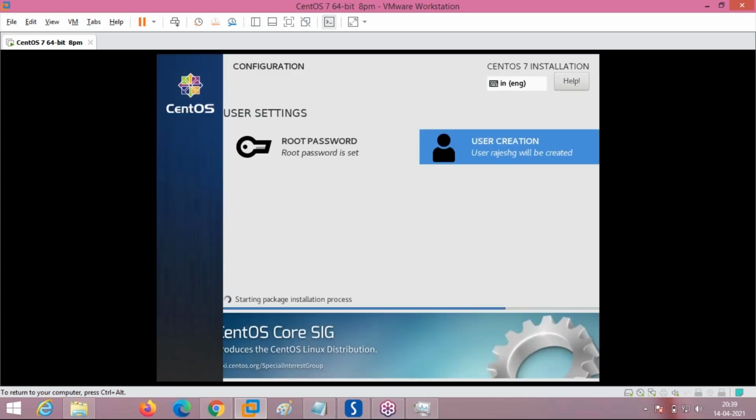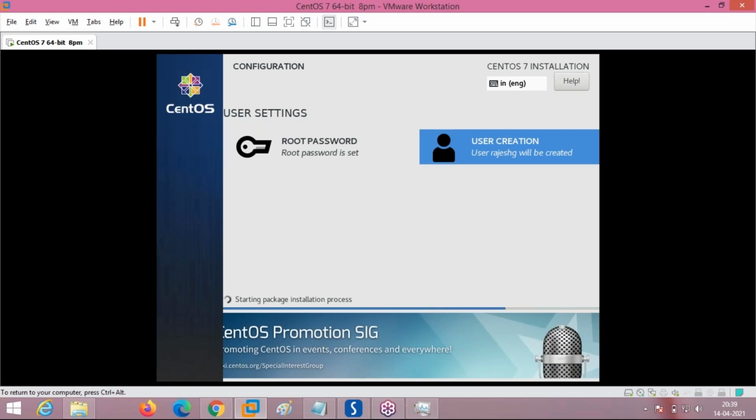Okay, now the installation is going to start here. You can see at the bottom it is actually scrolling, starting the package installation process. It will take an hour. It will take 1 hour for the installation to finish, more than an hour maybe. Because my system is an i3 system, it cannot take so much load. It will be slow only.